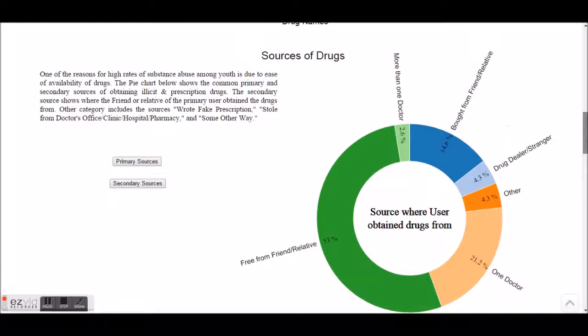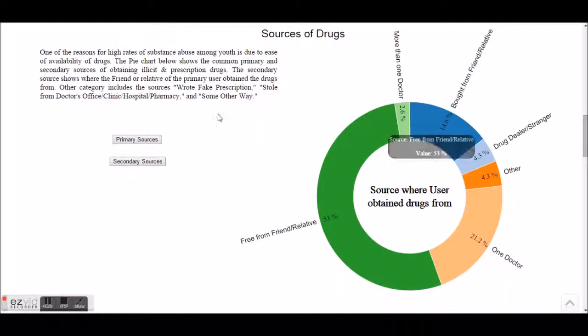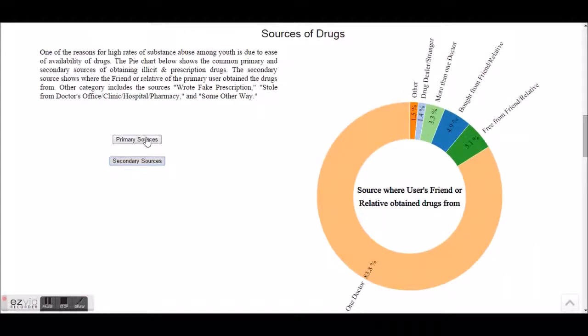One of the reasons for high rates of substance abuse among the youth is the ease of availability of drugs. This pie chart shows the common primary and secondary sources of obtaining illicit and prescription drugs. The secondary source shows where the friend or relative of the primary user obtained the drugs from. To switch between the primary and secondary source, we can click on the buttons.